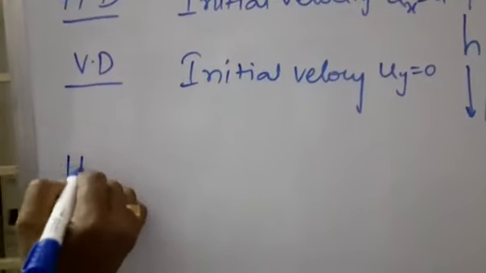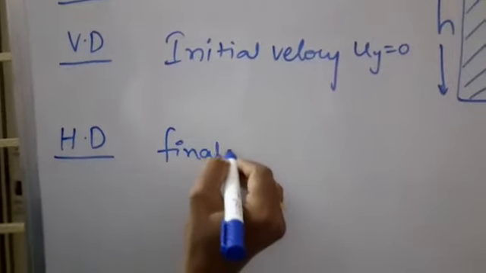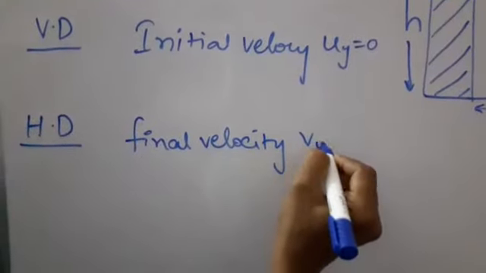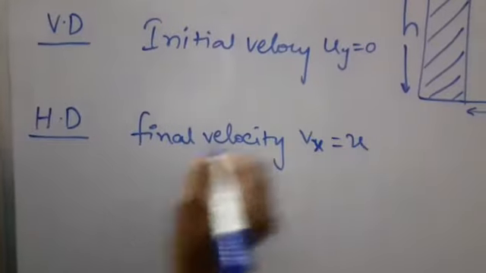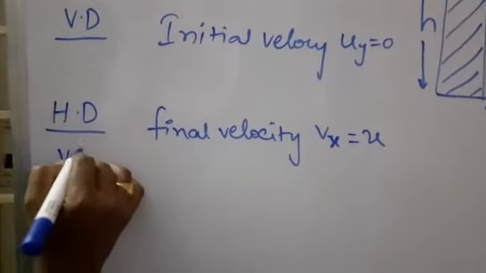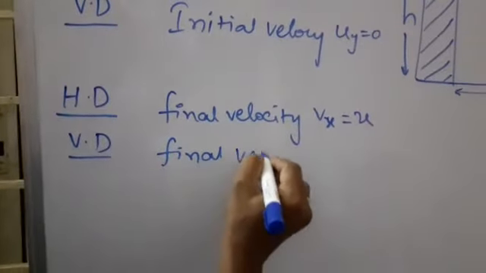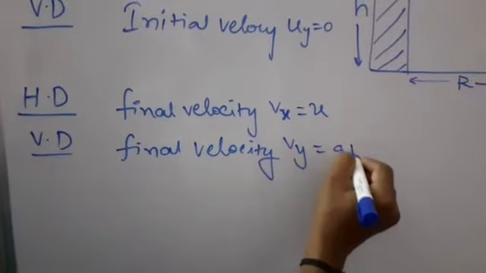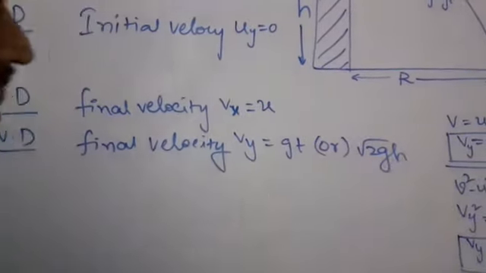In the horizontal direction, the final velocity is vx = u, and in the vertical direction, the final velocity is vy = gt, otherwise √(2gh).